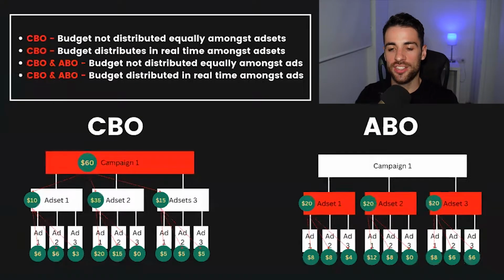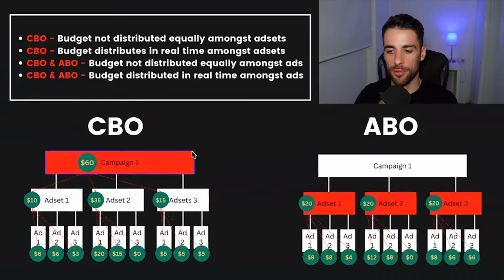But there's a couple of things that you need to keep in mind. So in a CBO campaign, the budget is not distributed equally amongst the ad sets, and it's going to be distributing it in real time. So if you have a certain budget going to a certain ad set one month, it might not necessarily be the same budget the next month, and even smaller than that, the next day, the next hour, whatever, okay?